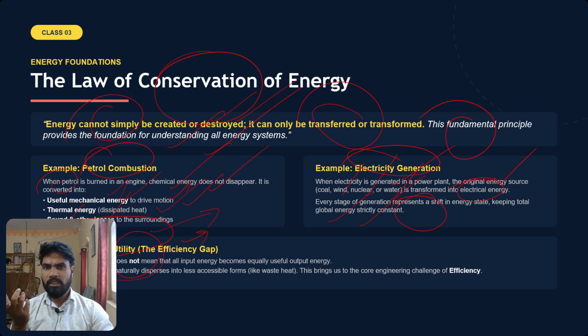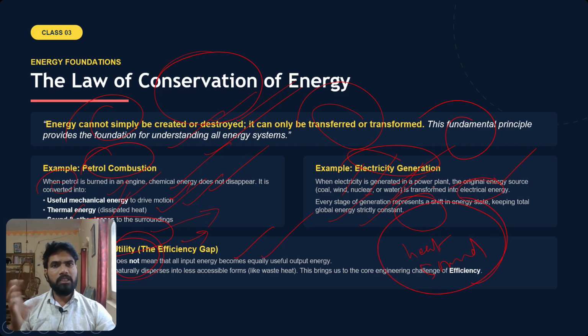Conversion of energy does not mean that all input energy becomes equally useful output energy. Not all input energy is used by the person who is trying to use it. Some of the energy is lost in the form of heat, in the form of sound, etc., and this is not available for utilization by the person. As energy transforms, it naturally disperses into less accessible forms like waste heat. This brings us to the core engineering challenge of efficiency.